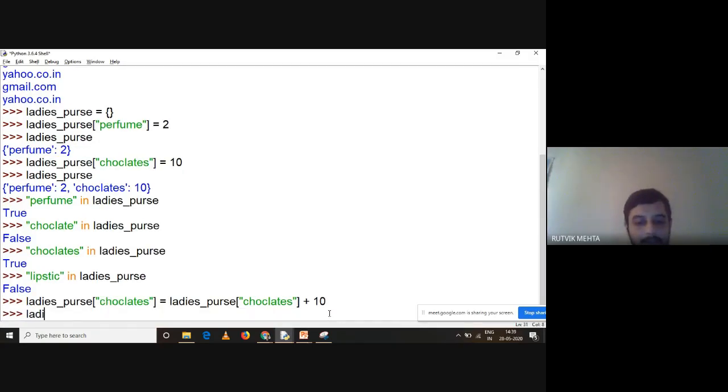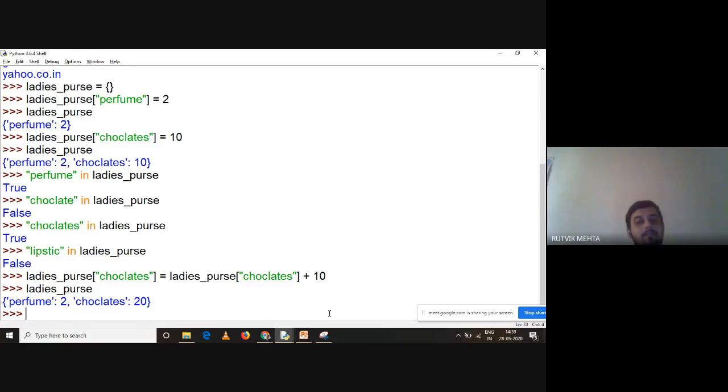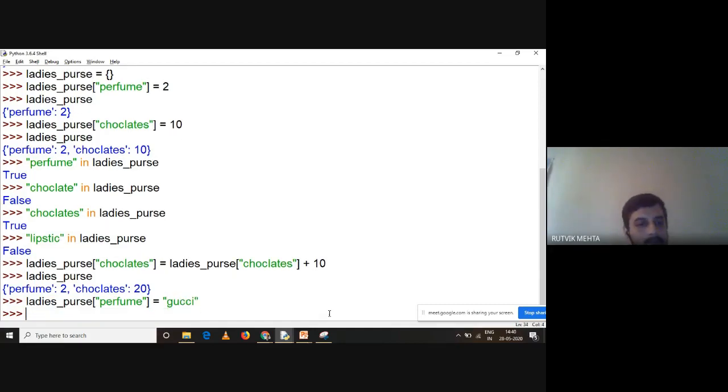Let me just print it like this. Right? Understand this. Now chocolate is 20. So this is how I can update the value of a key. Understand that. It can be any value. It can be a numeric value, or if you want to later assign, say for example, I want to make this perfume a string, right? So let me say ladies purse of perfume. I change it. Let us just try it, whether we can change it or update it, right? So perfume is equal to, let us say, anyone. Okay. Right? And it's updated, right?